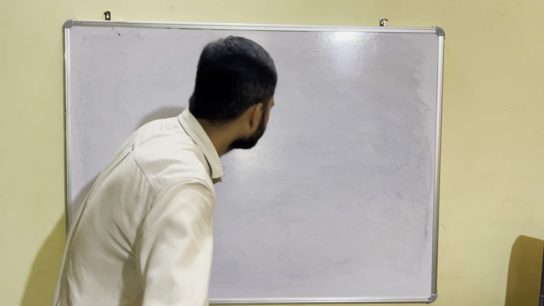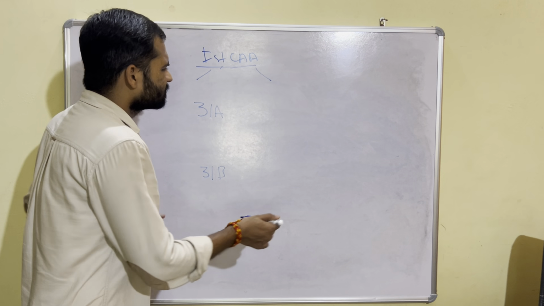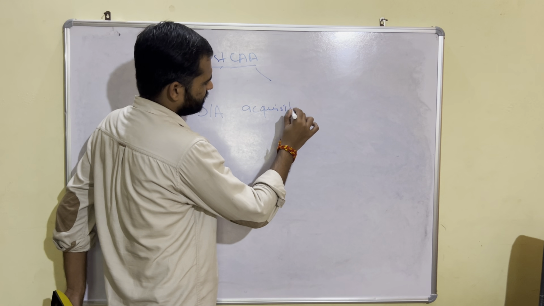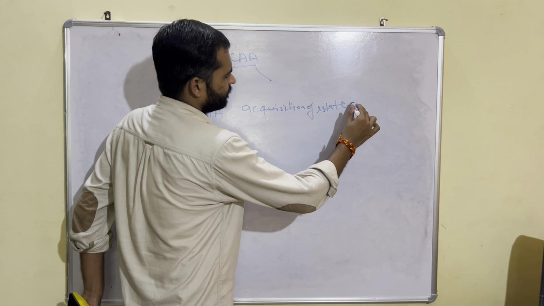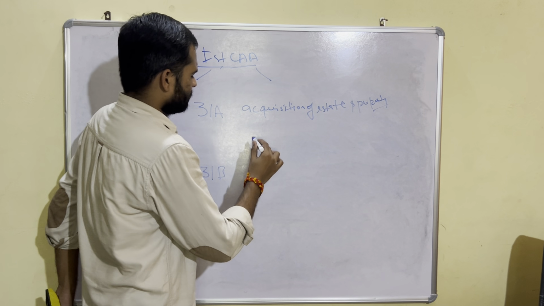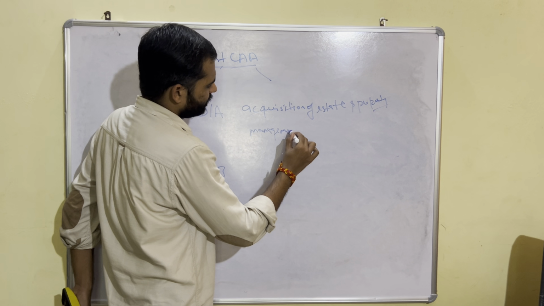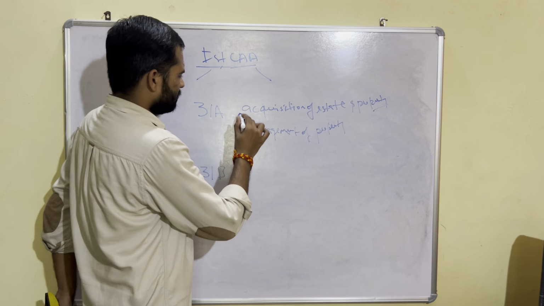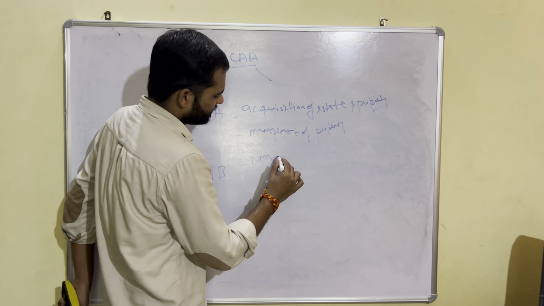What were the objectives of these 5 grounds? It is not much important, but I will give you a little overview. These were: acquisition of estate and property; the next one is management of property, which is not much important; the third one is amalgamation of corporations.